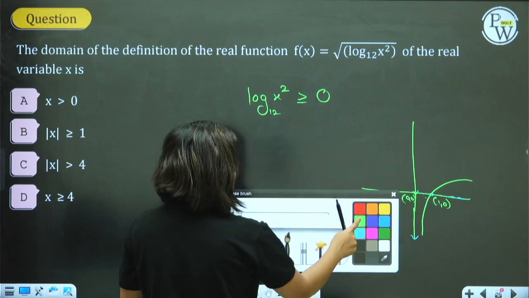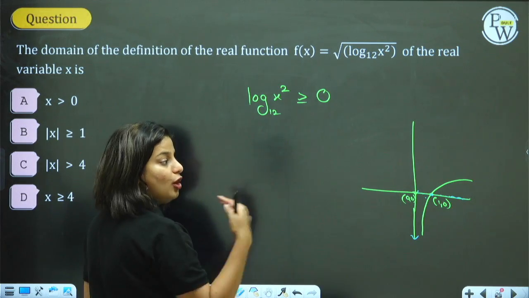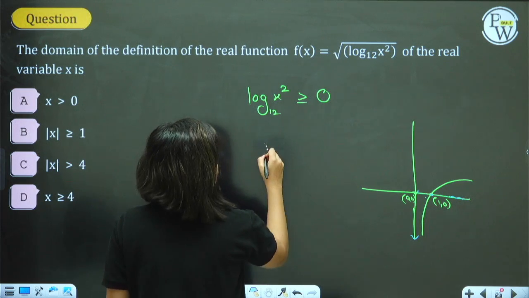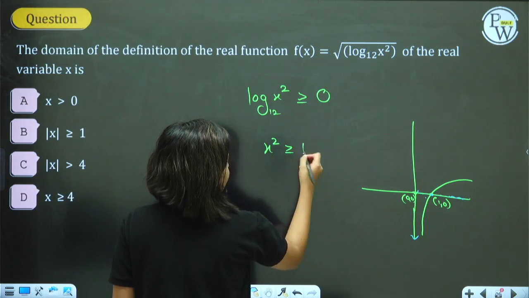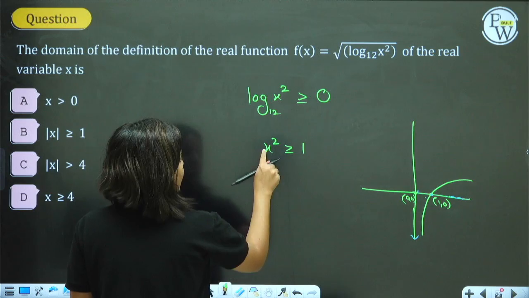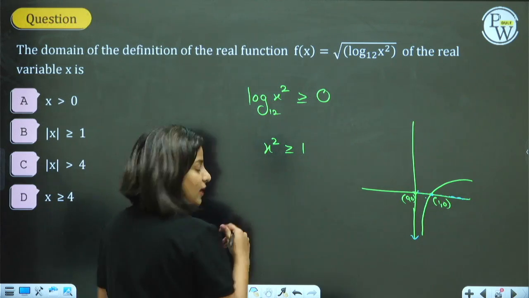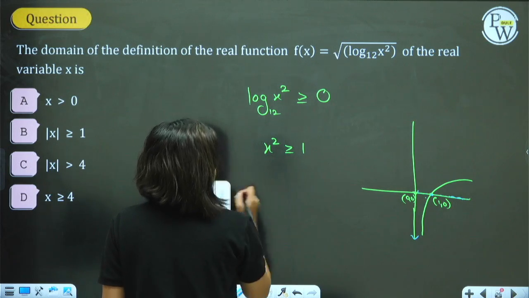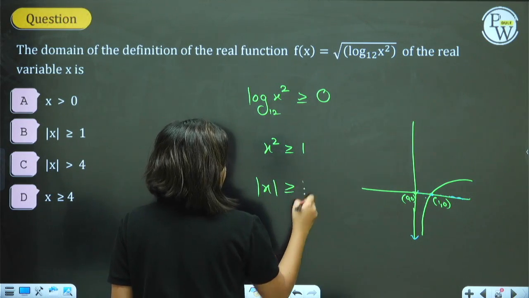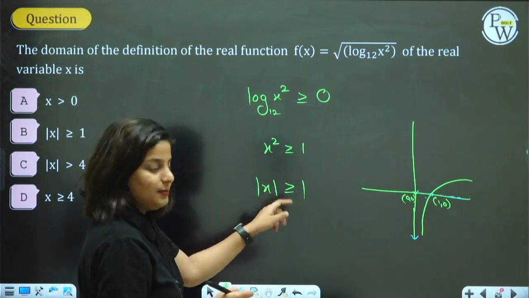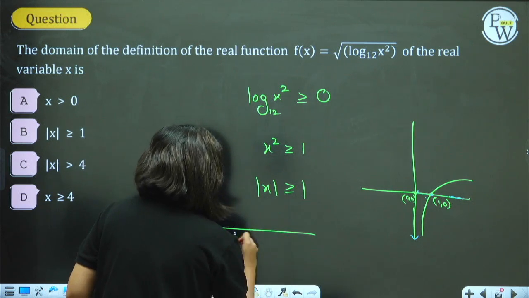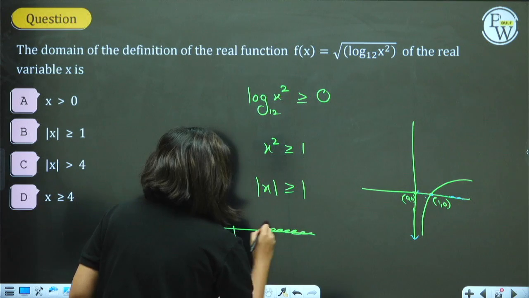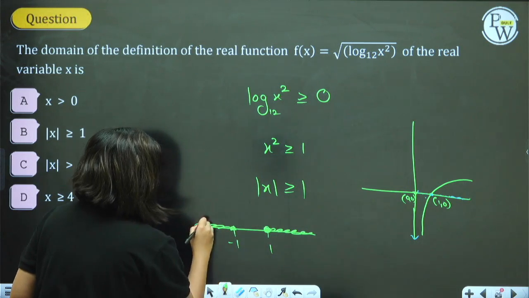So in order to justify that the log value is greater than or equal to 0, I will mean that x square should be greater than or equal to 1. If x square is greater than or equal to 1, by inequality, mod of x should be greater than or equal to 1. Right? That means all the values greater than 1 and less than minus 1 are allowed.